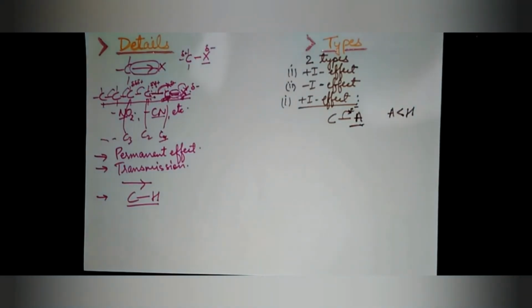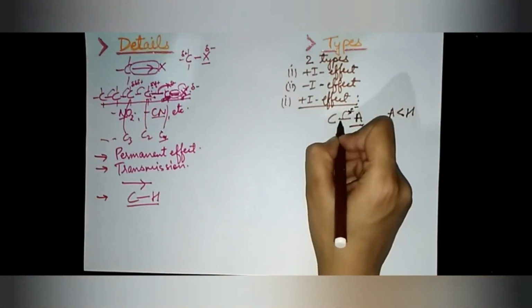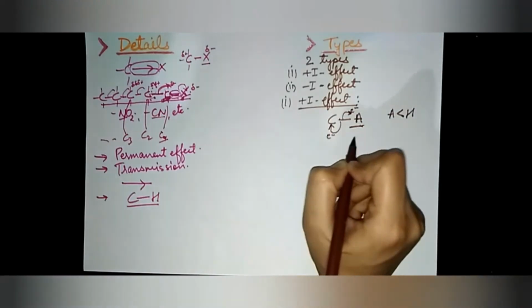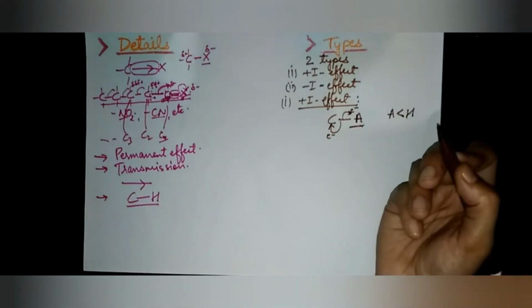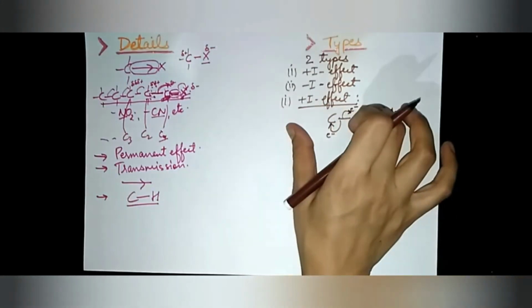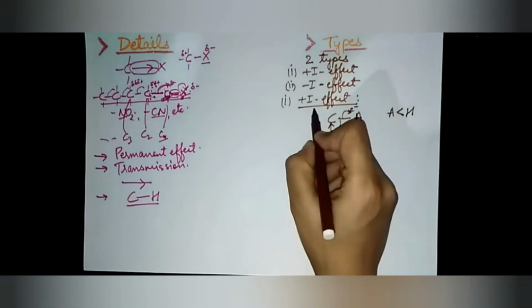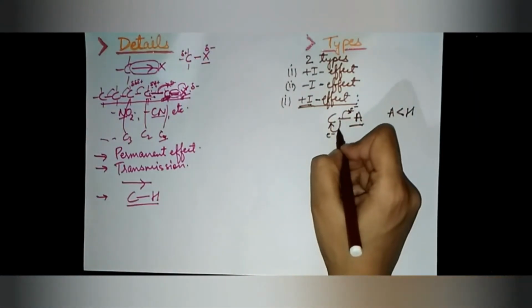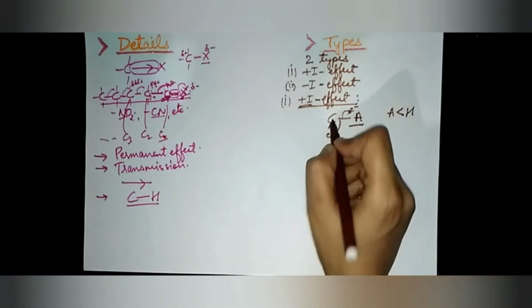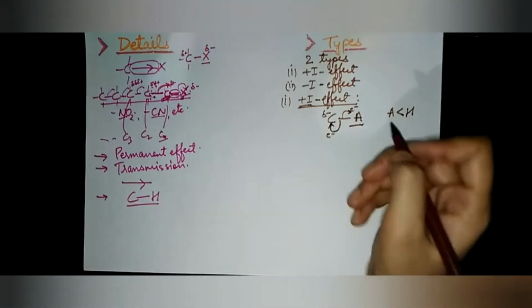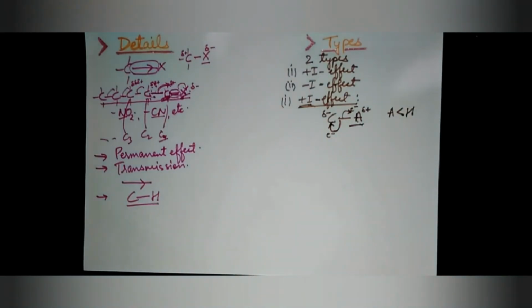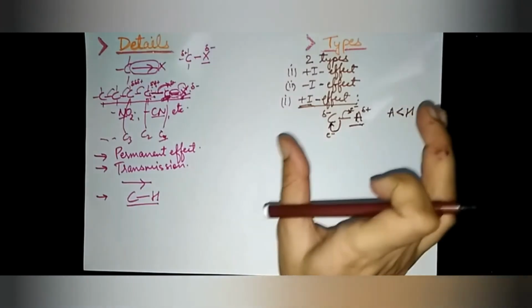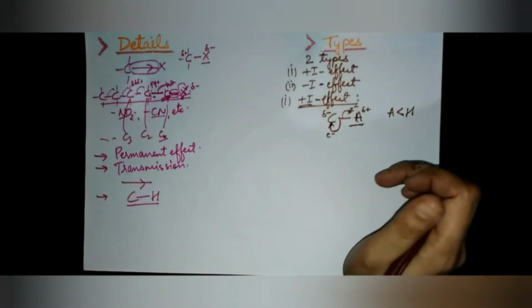That means here the carbon will attract the electrons. In such cases, this type of effect is called plus I effect. Here electrons are attracted towards carbon. That means carbon will have delta negative and that atom or group will have delta positive. Such an effect is known as plus I effect.